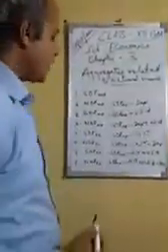So students, these are the 8 aggregates which are related to national income.